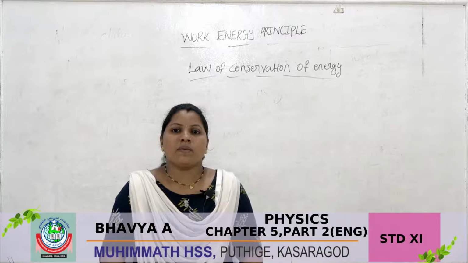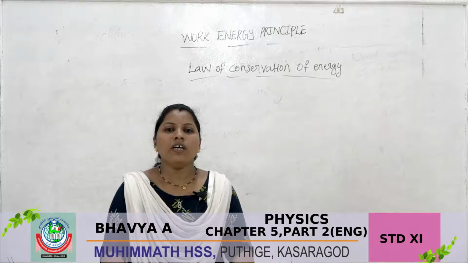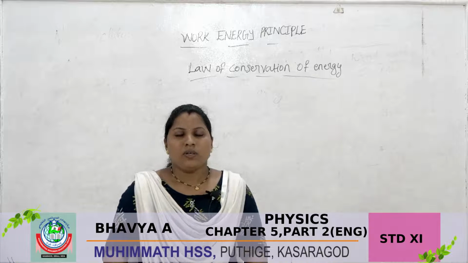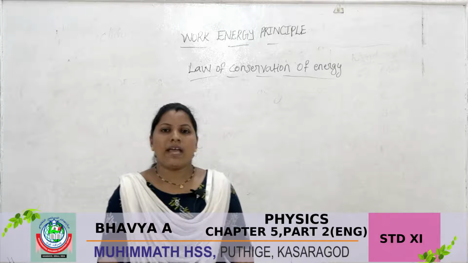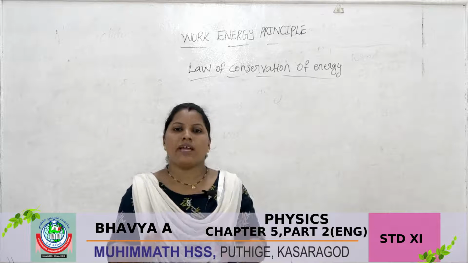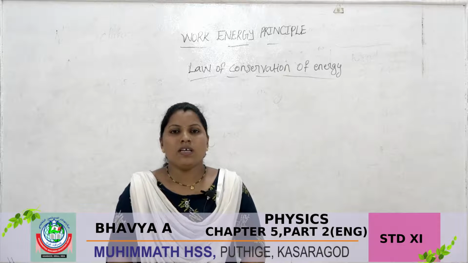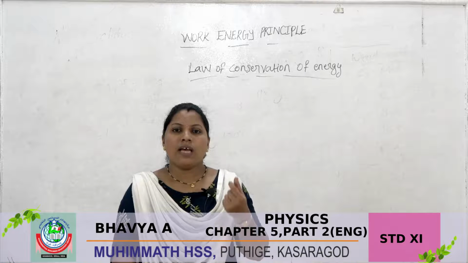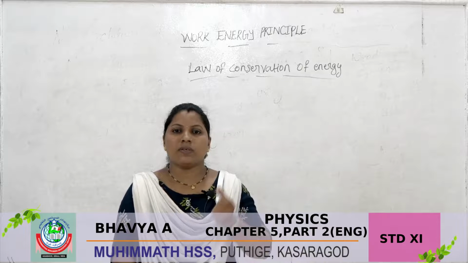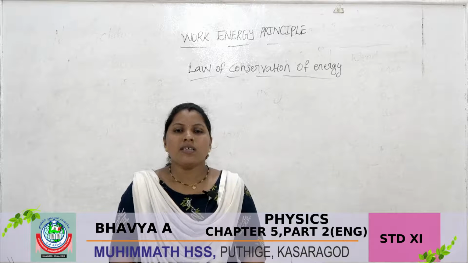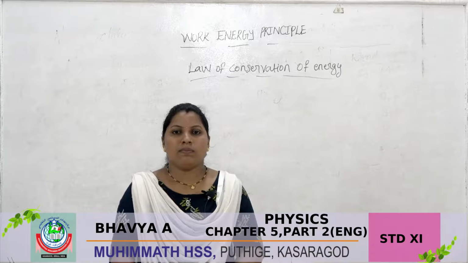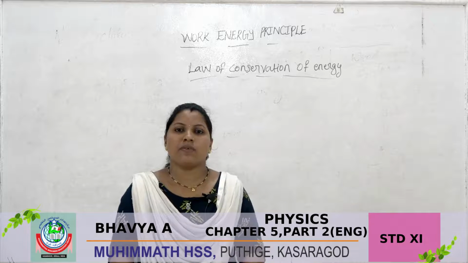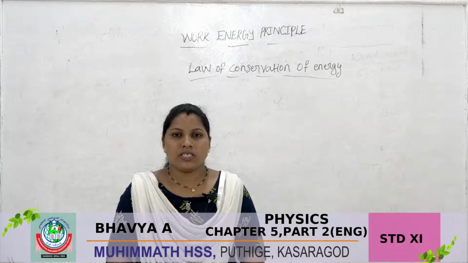Next we are discussing the law of conservation of energy. You have studied that energy changes from one form to another form. Consider an iron box. The iron box gets energy from electrical energy, which is converted to heat energy. Similarly, in a bulb, electrical energy is converted into light energy.